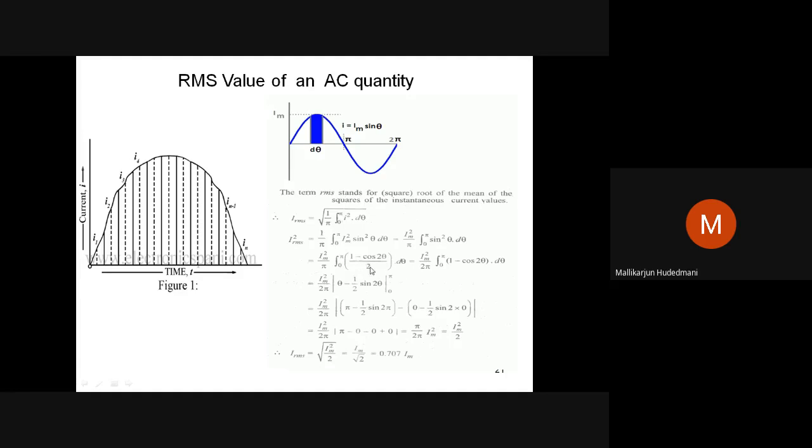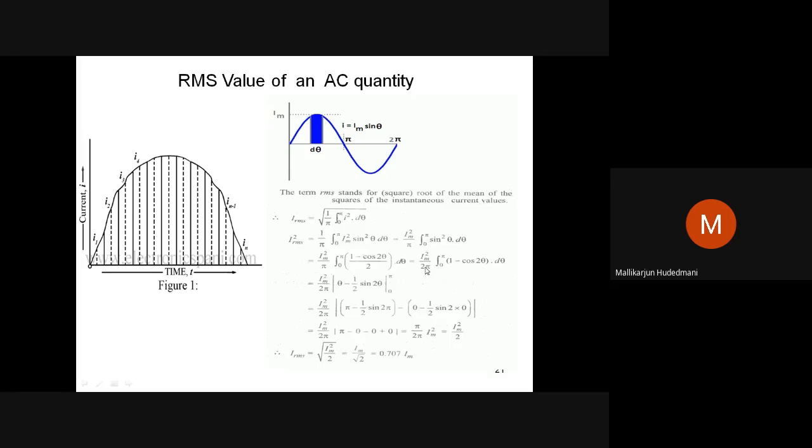When I simplify it, I take 1 by 2 outside and separate the terms: 1 d theta minus cos 2 theta. I do it part by part. The first term, integration of 1 d theta, gives theta, with limits of 0 and pi. The second one, minus cos 2 theta, integrates to sine 2 theta divided by 2, which is half sine 2 theta, again with limits of 0 and pi.